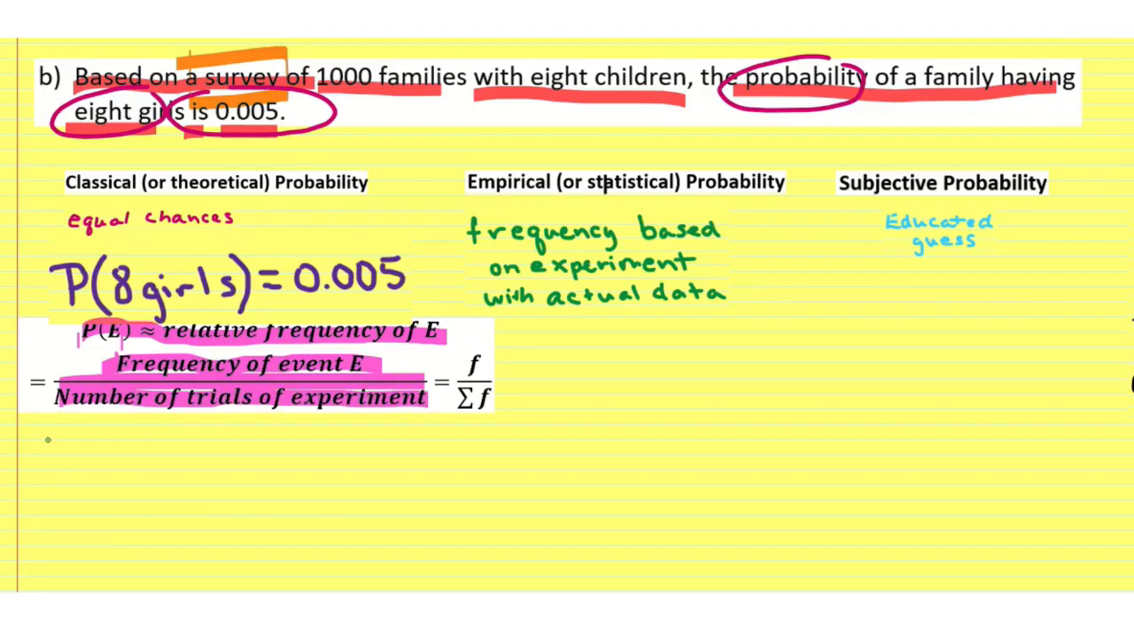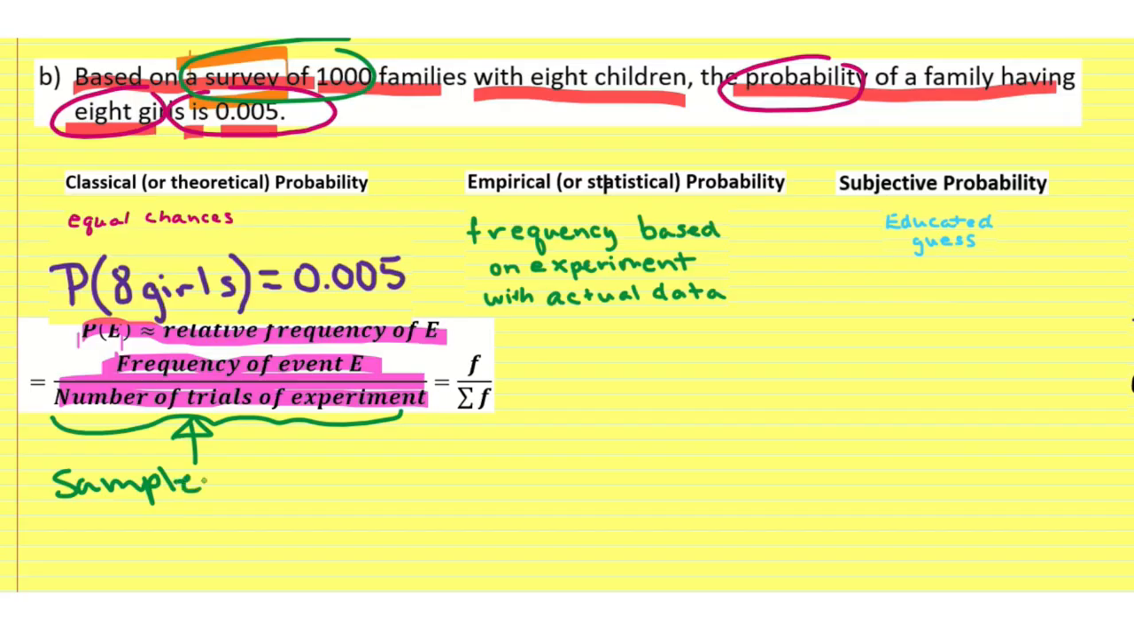Okay, so what does this mean? Number of trials of experiment. Well, that's literally the number of people or families that they asked. They told us that it was a survey of 1,000 families. So that means that our sample was equal to 1,000 families. And that means that the number of trials is equal to 1,000. That's giving us the same exact information.